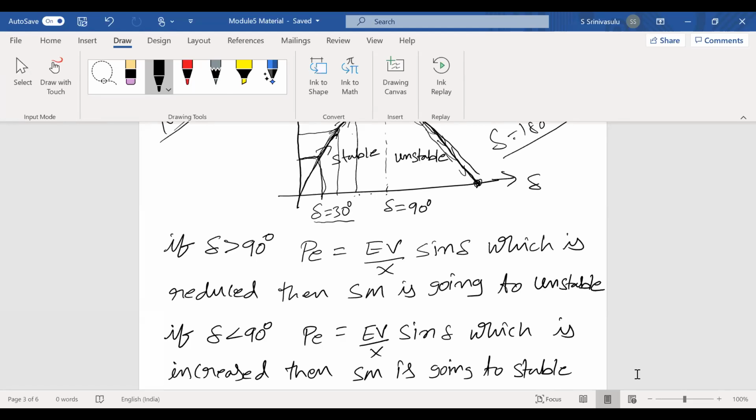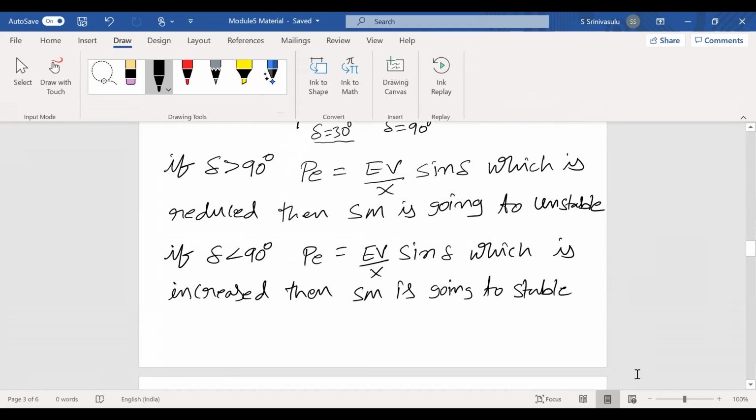If it is a generator, it converts mechanical energy to electrical energy. If it is a motor, it converts electrical energy to mechanical energy. Synchronous machine operation takes place only at speed equal to synchronous speed, because there is magnetic locking between the rotor and stator poles. Why? Because they are not induced poles. For that reason, you always have to maintain synchronization. Synchronization means maintaining speed equal to synchronous speed. Now, this is about steady state stability.